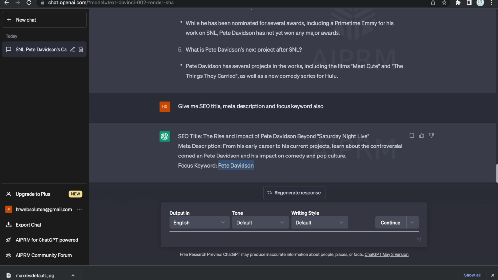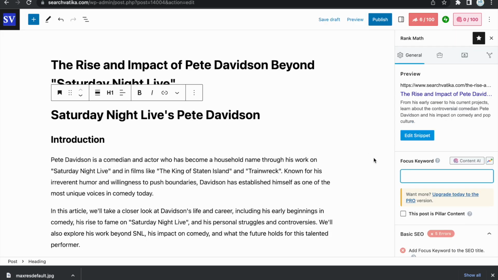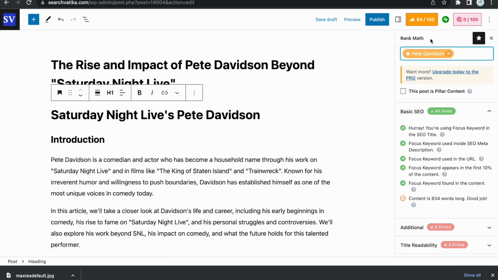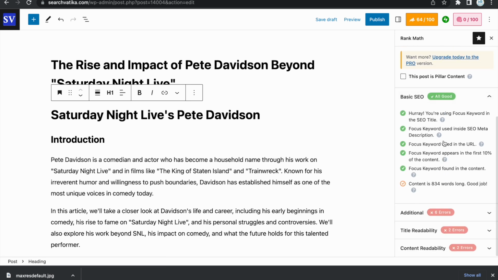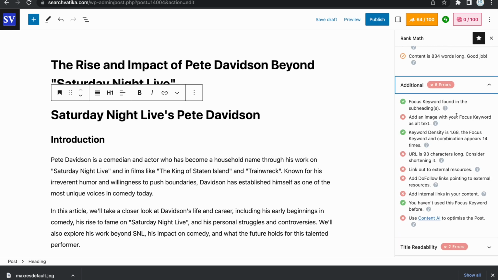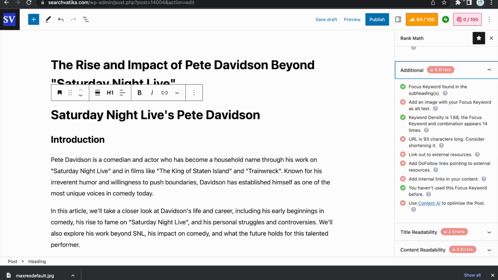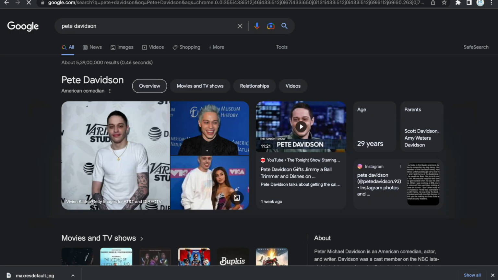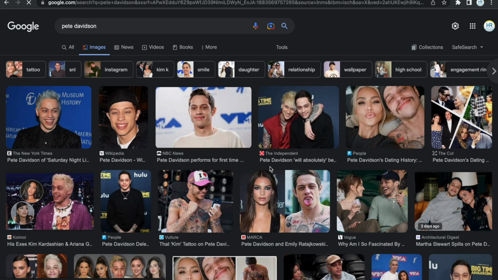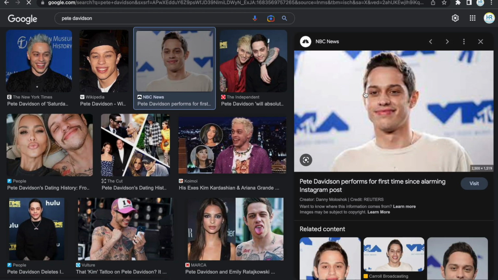Okay, also we enter this focus keyword. So here we can see other recommendations. It will be good if we can make this score as high as possible. So this is the image, we can use an image.